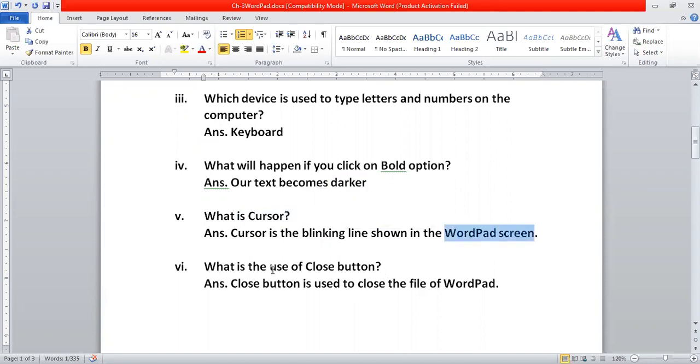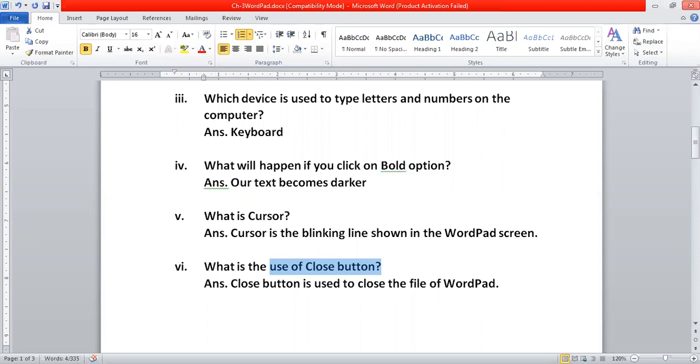Now, next question. What is the use of the close button? Yes, girls, tell me what is the use of the close button? Over here, there are 3 buttons. What is the name of this button? The name of this button is minimize button. What is the name of this button? It is maximize. And what is the name of this button? This is the close button. With the help of the close button, we can close our file of the WordPad.